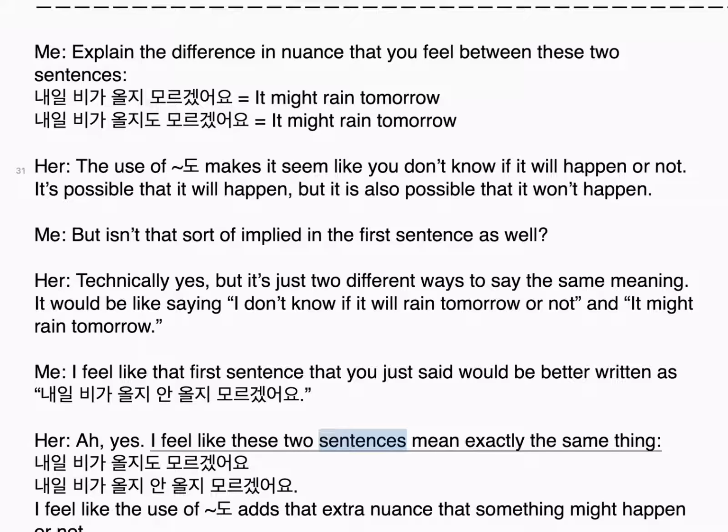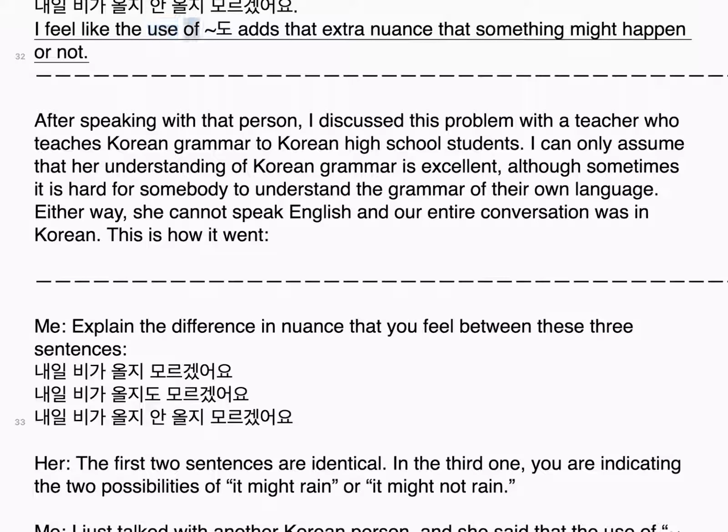I feel like these two sentences mean exactly the same thing. 내일 비가 올지도 모르겠어요. 내일 비가 올지 안 올지 모르겠어요. I feel like the use of 도 adds that extra nuance that something might happen or not.